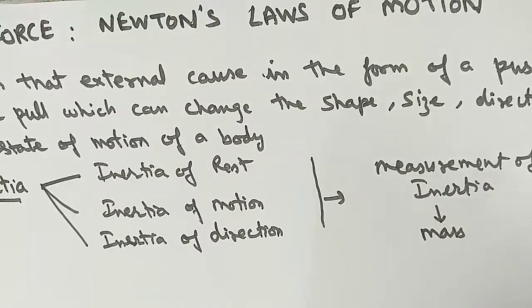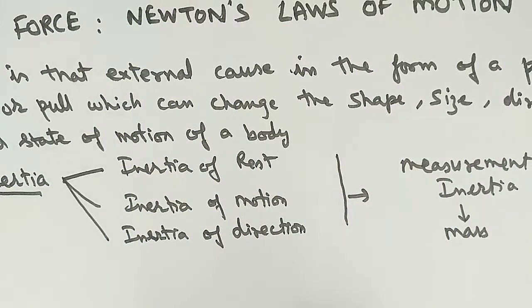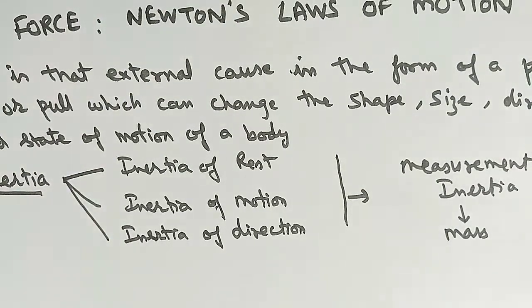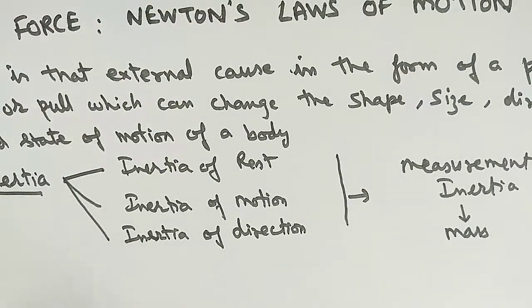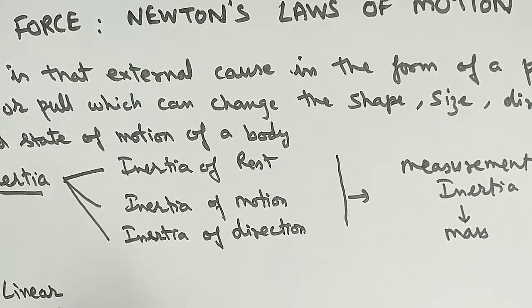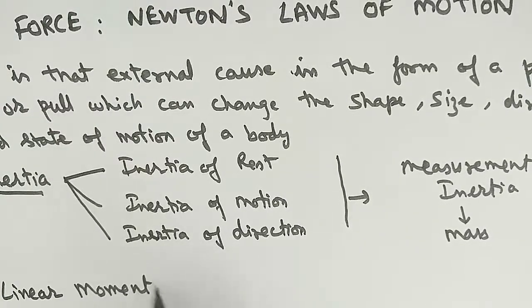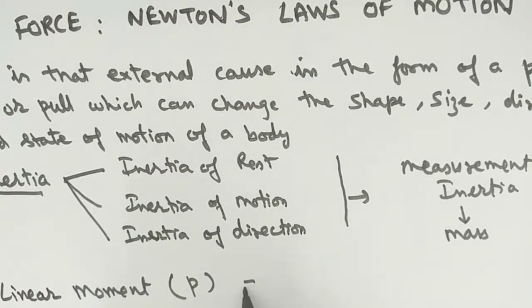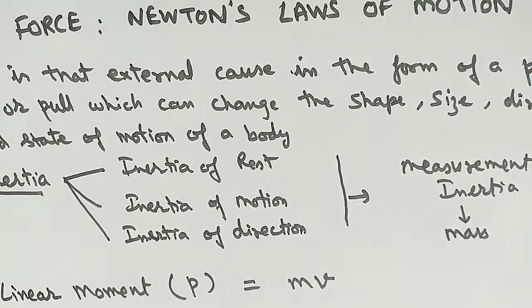So when the body moves due to the force, obviously it comes into motion, and if the body also has some mass, then the product of the mass and the velocity is termed as a new physical quantity which is called the linear momentum. So, what is the linear momentum? Linear means along a line. Linear momentum, denoted by P, is the product of mass and the velocity of the body.